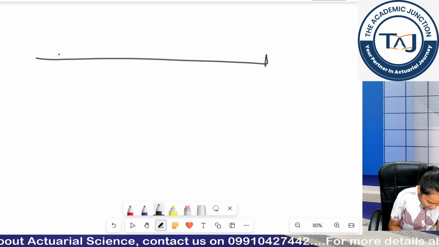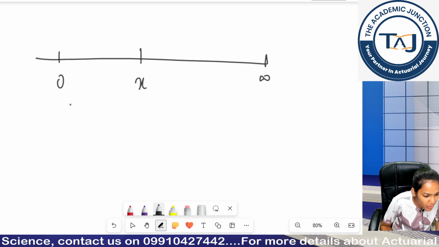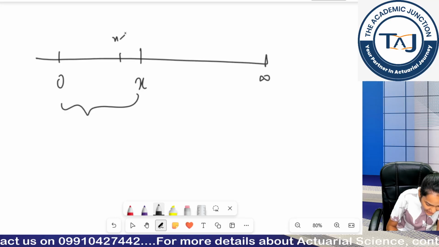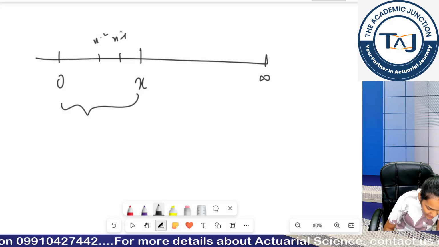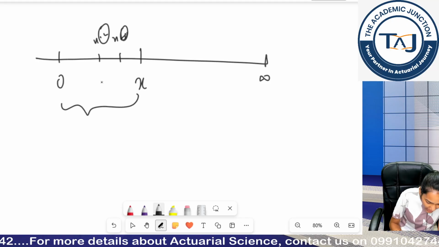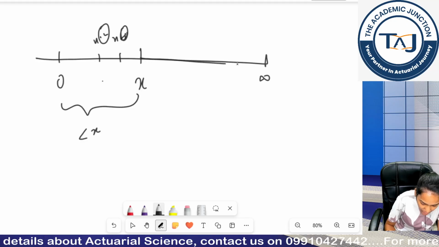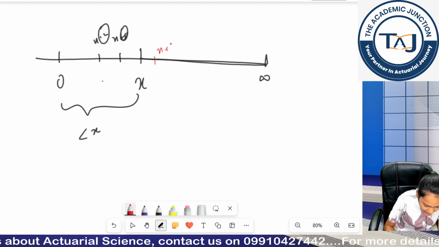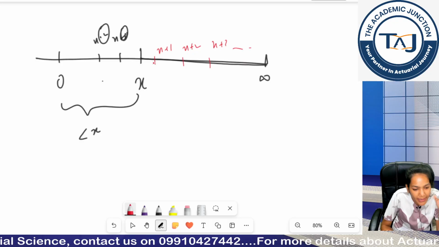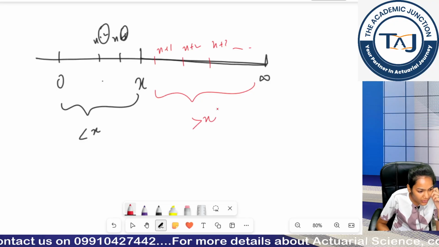Look, make this timeline: it is 0, it is x, it is my infinity. My range is, for example, 0 to infinity. If I talk about this section, I get values x minus 1, x minus 2. If I am subtracting a positive value from a positive value, I get something less than x, so I only get values lesser than x. In this other section, I get x plus 1, x plus 2, x plus 3, and so on. Adding a positive value to a positive value, I will always get greater than x.